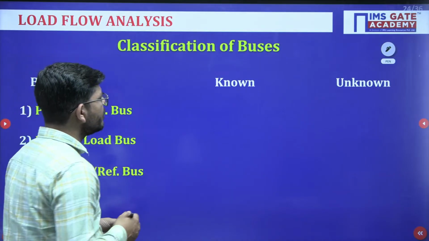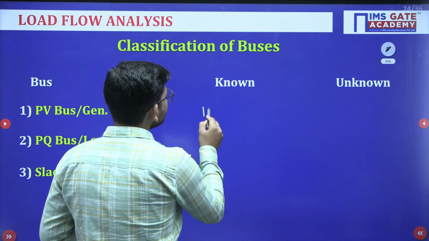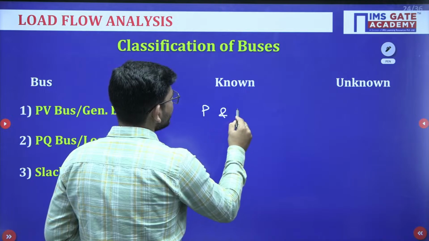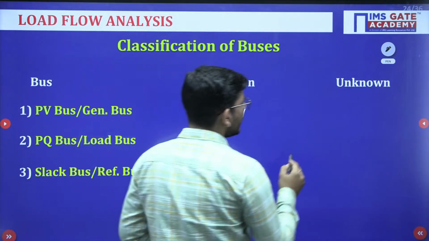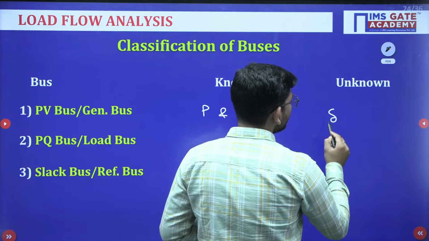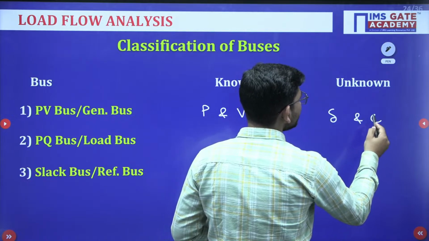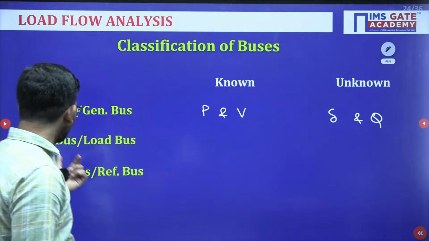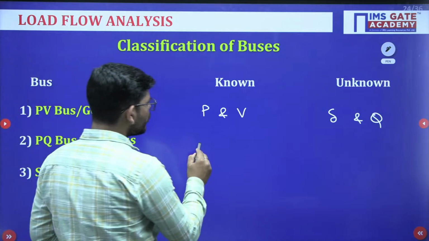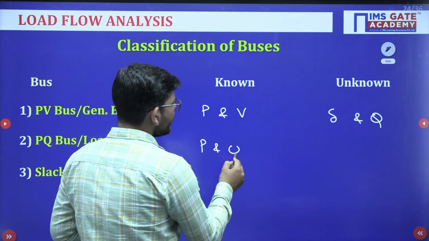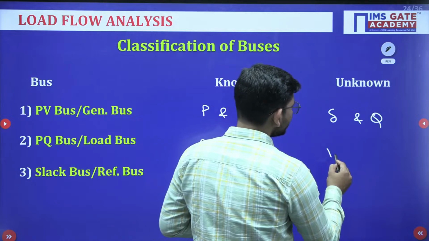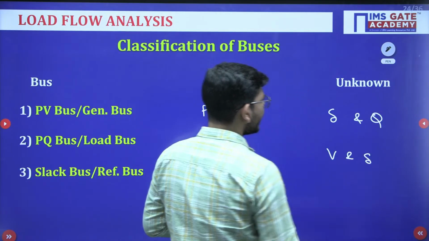If we have a PV bus, the known quantities are active power and voltage magnitude. Unknown quantities are the voltage angle and the reactive power. If we have a load bus or PQ bus, known quantities are active and reactive power. Unknown quantities are voltage magnitude and its angle.